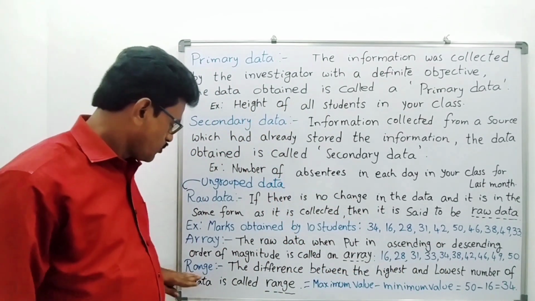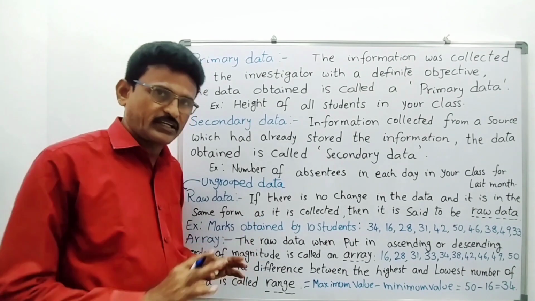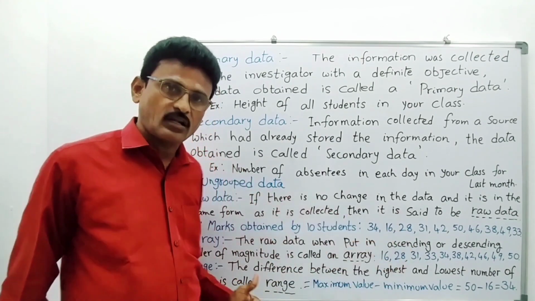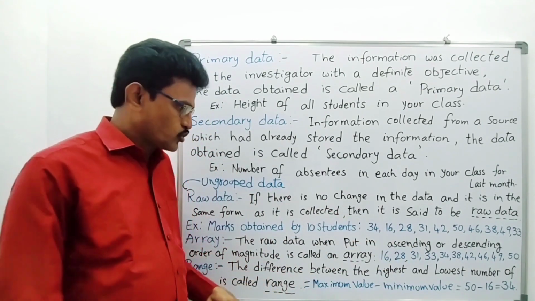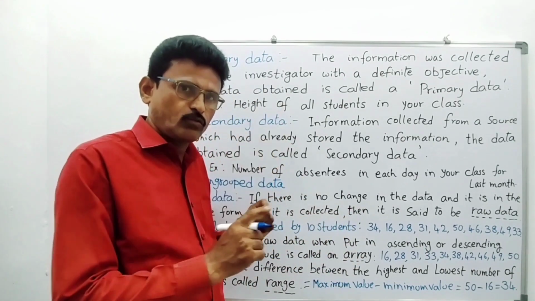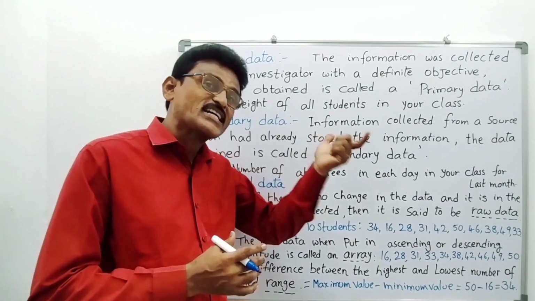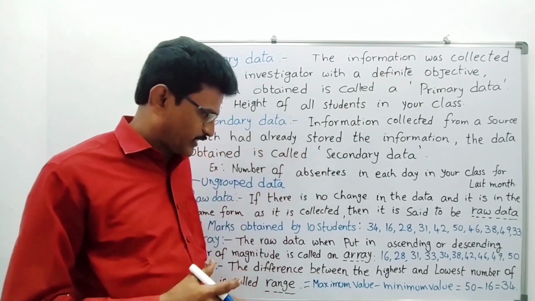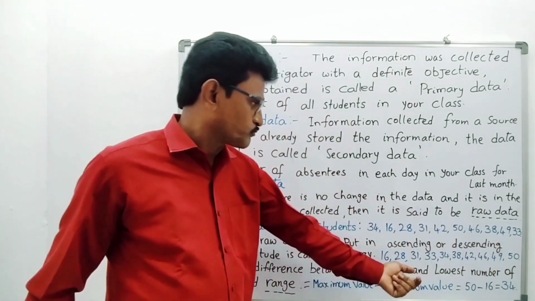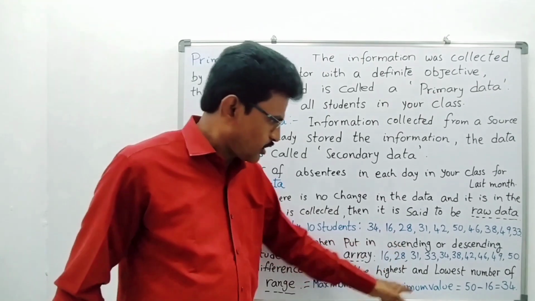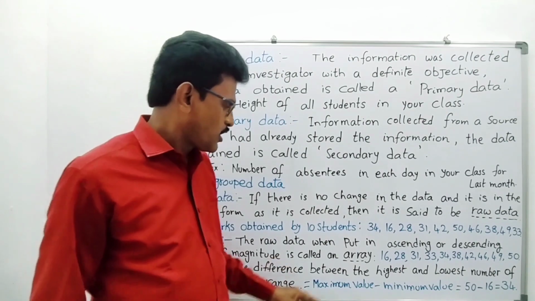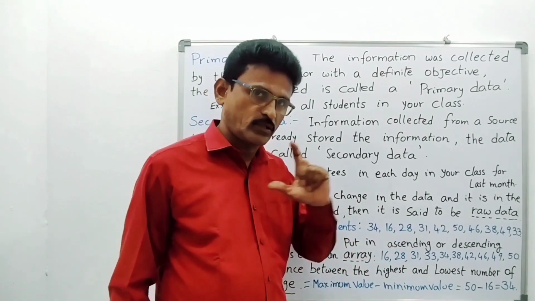Now range. This is a very important bit in all classes. What is the range? The difference between the highest and the lowest number of the data. That is called range. So whatever information you collected, that raw data, what is the highest value? What is the least value? The difference between the maximum value and minimum value is said to be range. Suppose in this data, what is the maximum value? Highest marks 50. And what is the lowest score? 16. So highest value minus lowest value, 50 minus 16, 34 we are getting. So what is range? Maximum value of the data minus minimum value of the data.